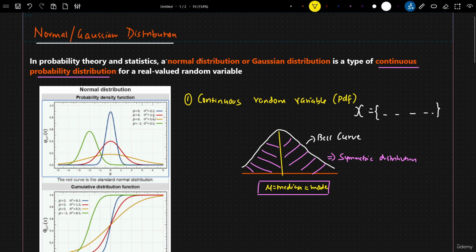When the variance increases to 1.0, you can see the spread of the data is also increasing. Similarly, when the variance is 5.0, the spread is still increasing, right? And in the case of variance of 0.5, you'll be able to see over here, this is my data, and here my mean is changing, okay? So in short, this indicates that as the variance increases, the spread of the data also increases, right?